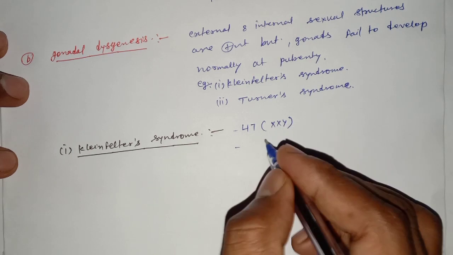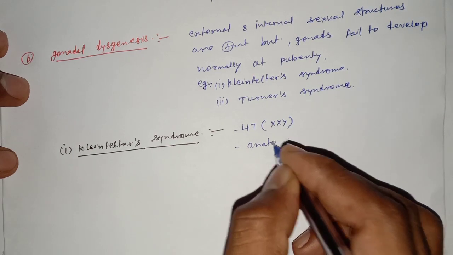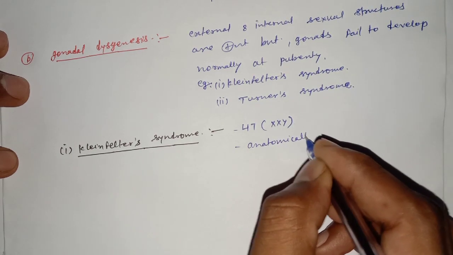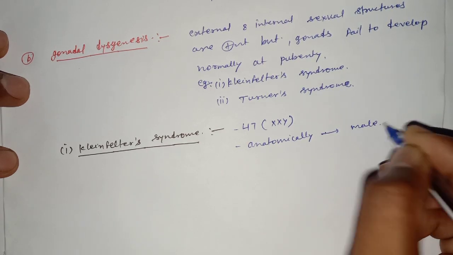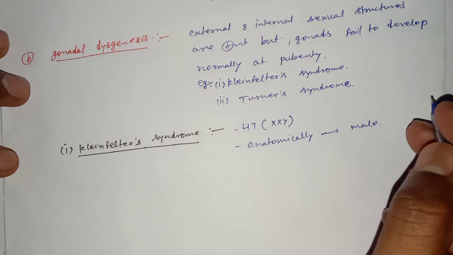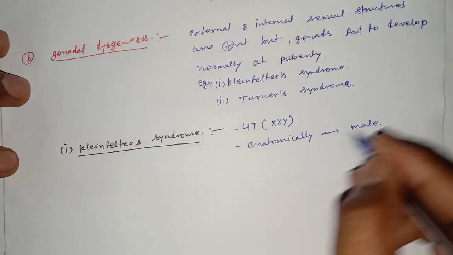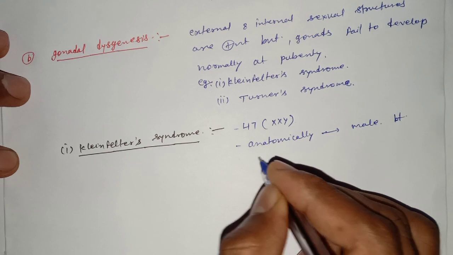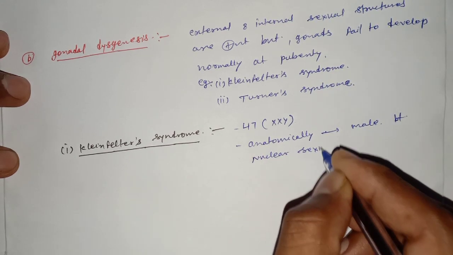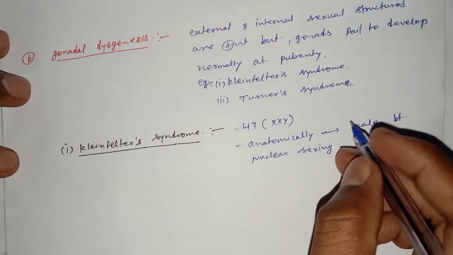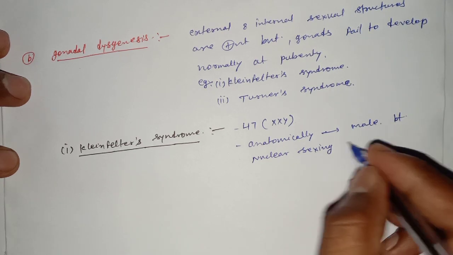Anatomically, the person is male, but nuclear sexing is that of the female.